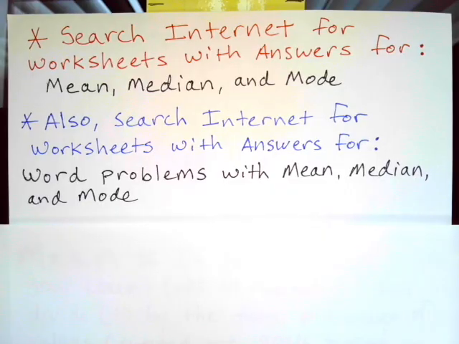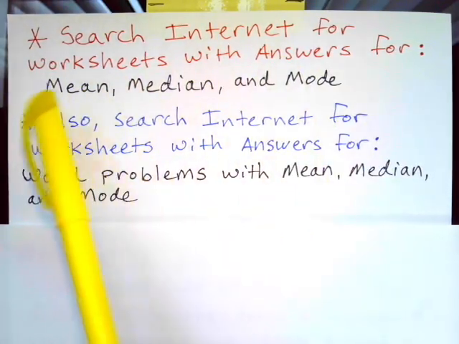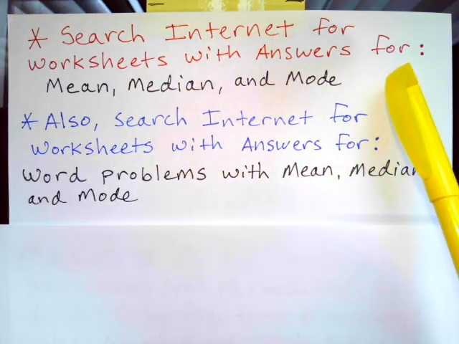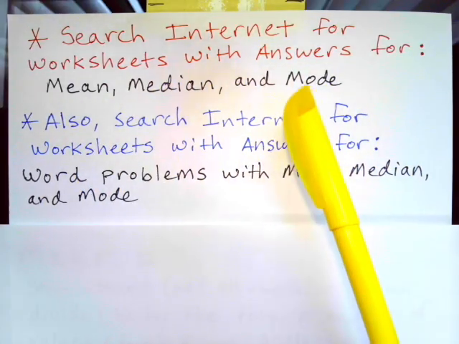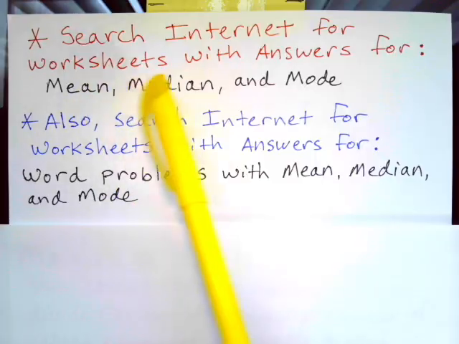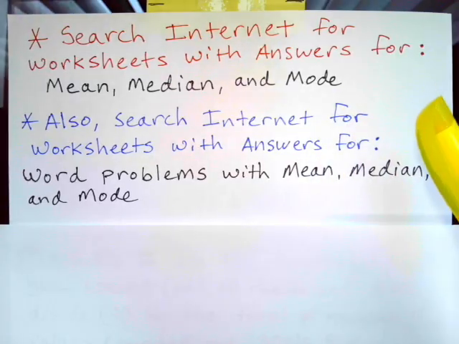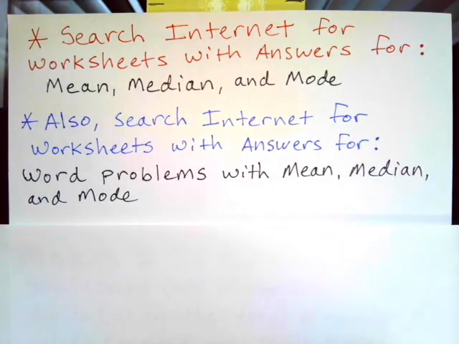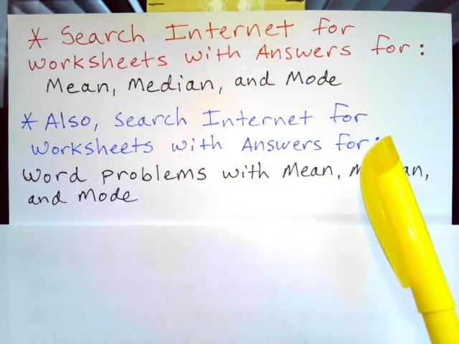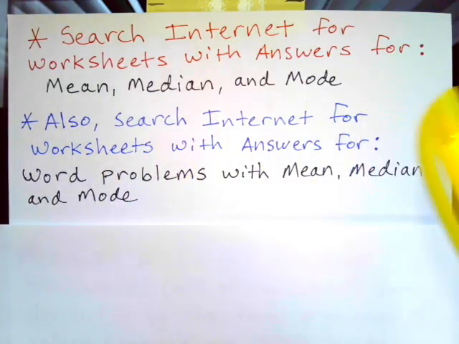So here I'm going to give you a little bit of advice. You can take it, you can leave it. It's all up to you. You could search the internet for worksheets with answers for mean, median, and mode. Whatever search engine you use, type in worksheets with answers, mean, median, and mode. Again, look at your answers to see if you're doing it right or wrong. And if you're doing it wrong, look through your steps, find your mistake, don't do it again. Okay? You want to practice this, it'll increase your skills.